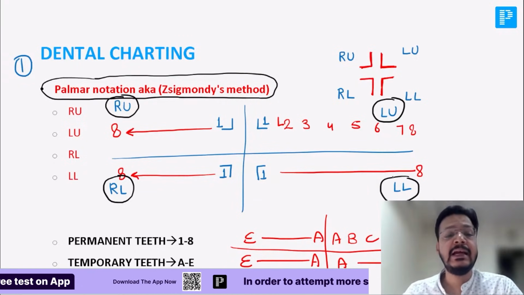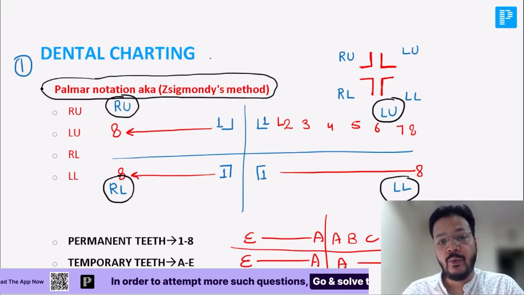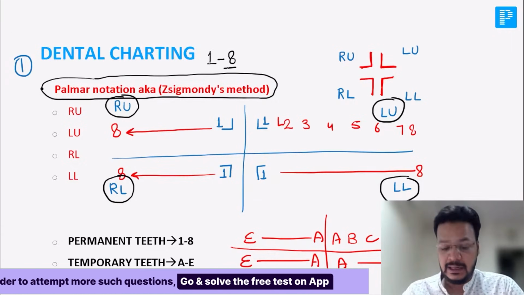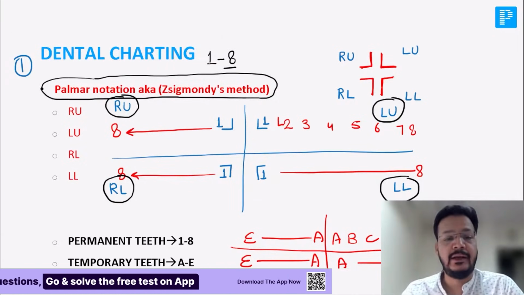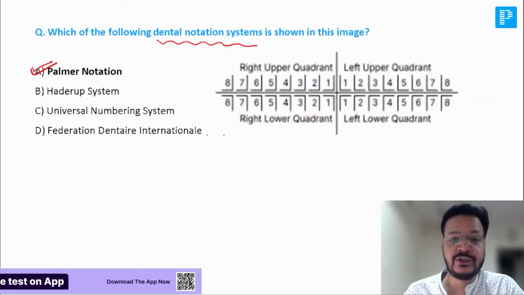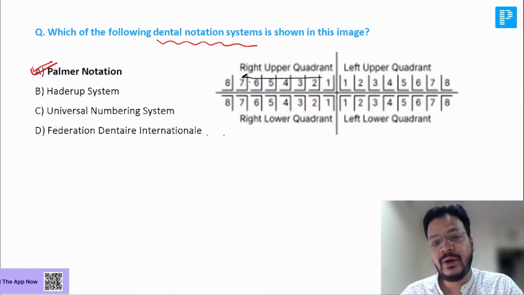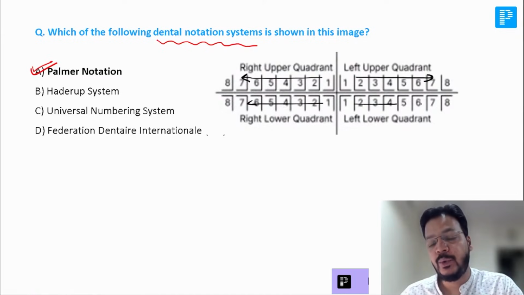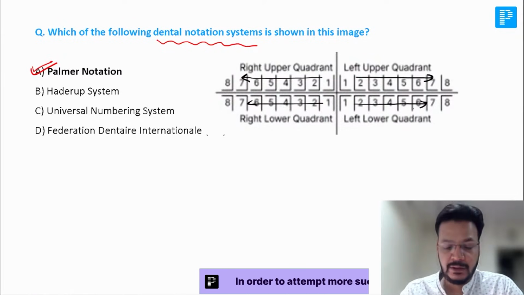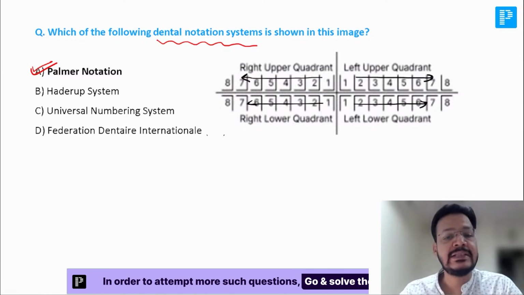Here the numbers of teeth are written 1 to 8. Okay, so this is the question. As you can see, the teeth are written 1 to 8, 1 to 8, 1 to 8, and 1 to 8. This is Palmer notation, or Zsigmondy method.